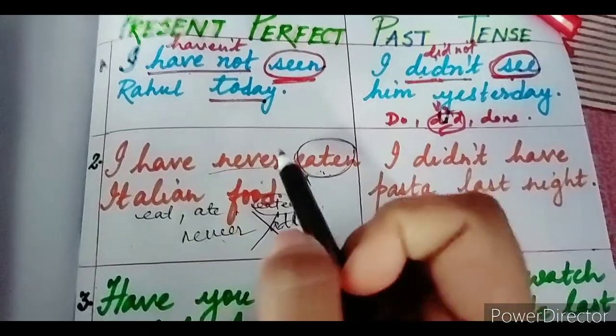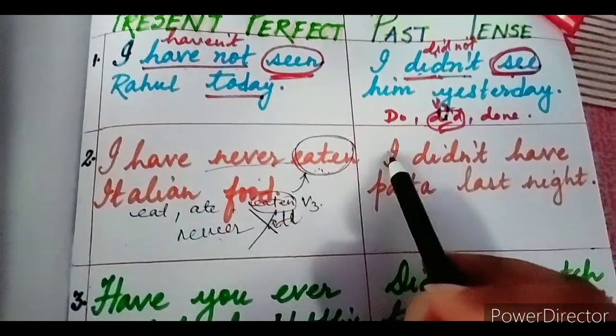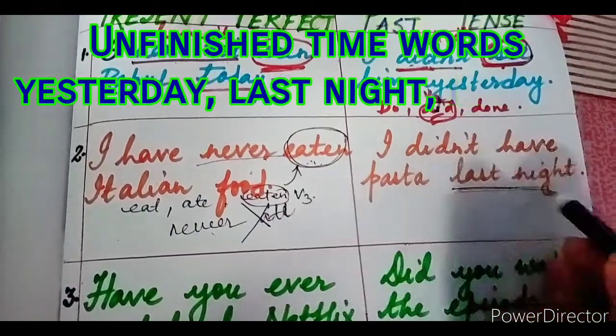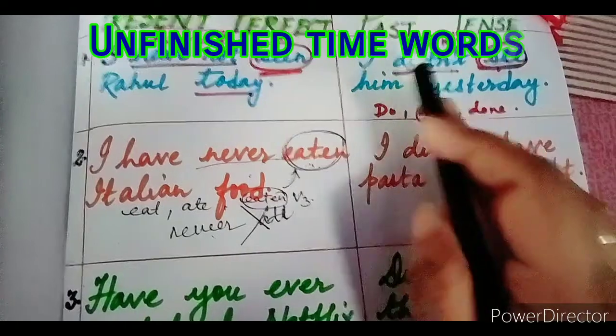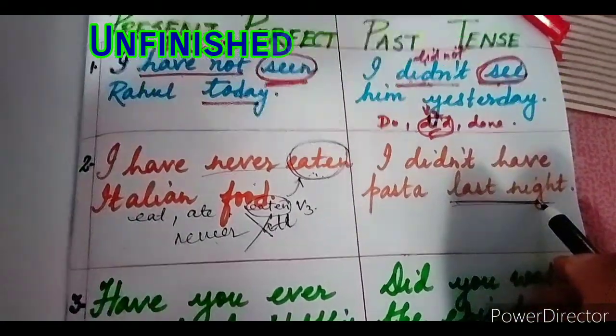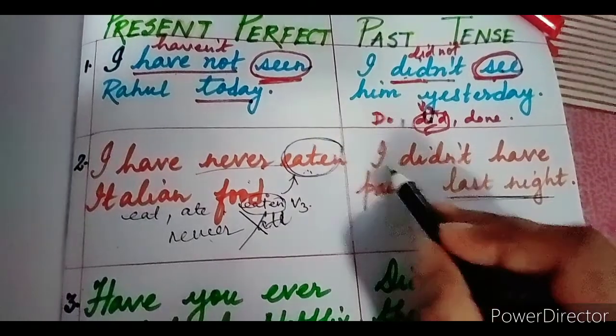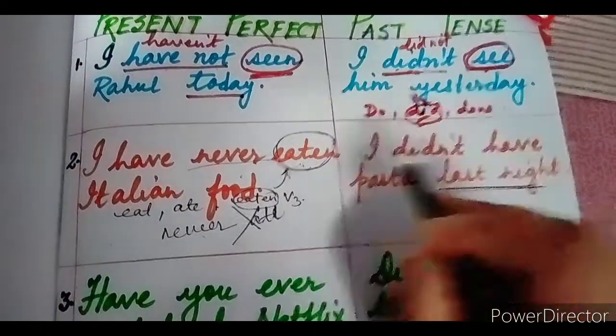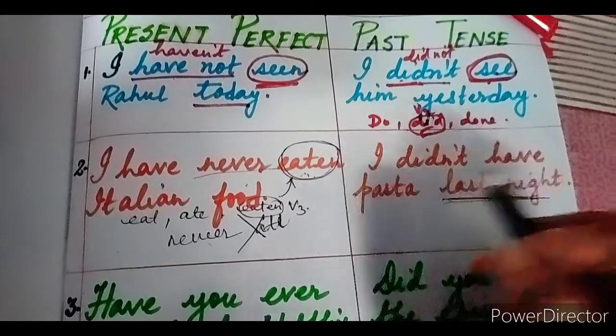Is that clear? But if I am talking about yesterday or last night, as we can see here in the example of the past tense, we are talking about last night, right? That means I would say I didn't have pasta last night. I cannot say I never had pasta last night. That is wrong.